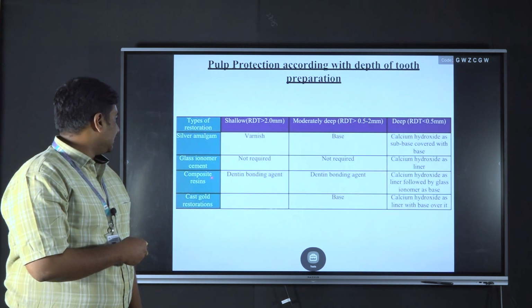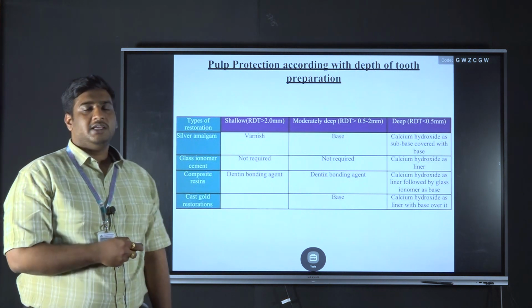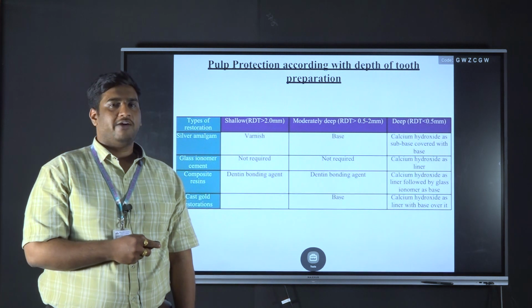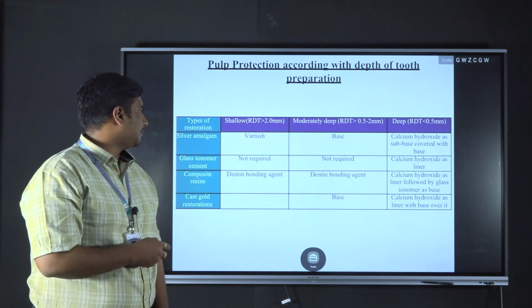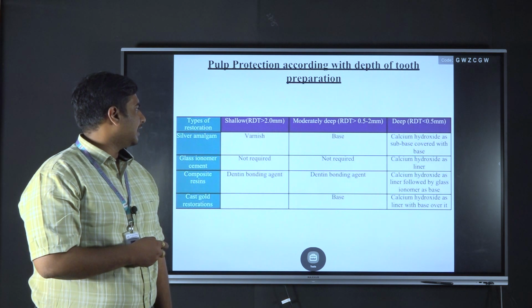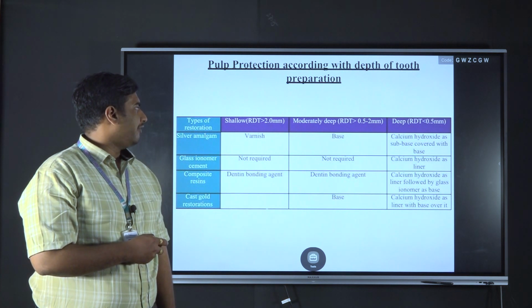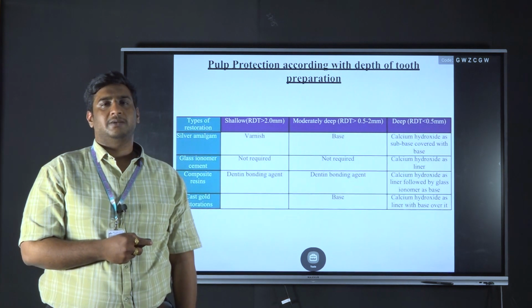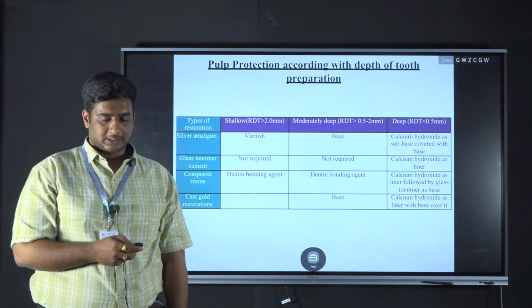Coming to the composite resins, if the cavity is shallow, dentin bonding agent is sufficient for the pulp protection. If the cavity is moderately deep, GICs can be applied as a base and followed by the dentin bonding agent and the restoration. If the cavity is deep, calcium hydroxide can be used as a liner followed by the glass ionomer as a base followed by the composite restorations.